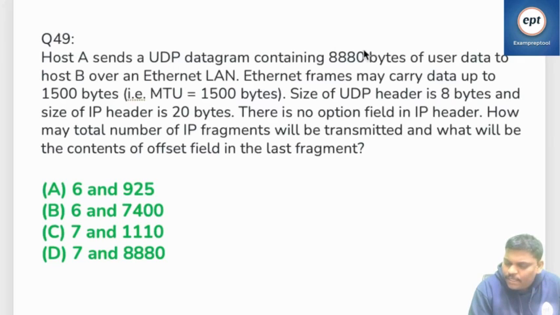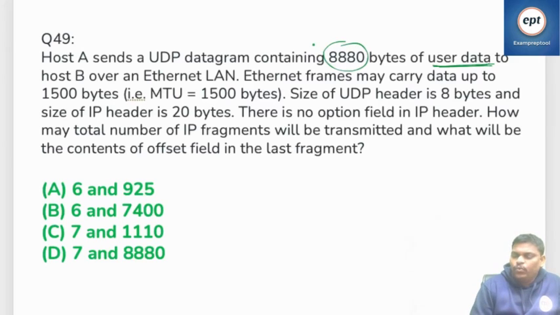Let's start. See the twists here. UDP datagram containing 8880 bytes of user data. User data means this is without header. UDP without header is this much. If you observe clearly, UDP header is 8 bytes. Including the header, +8, gives the total UDP datagram size.